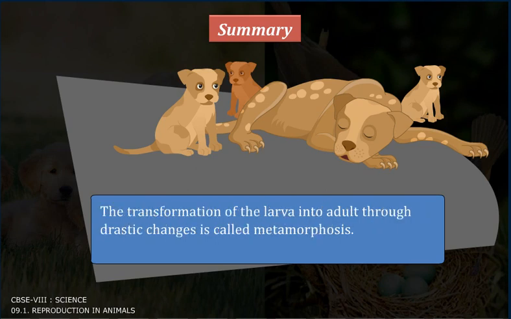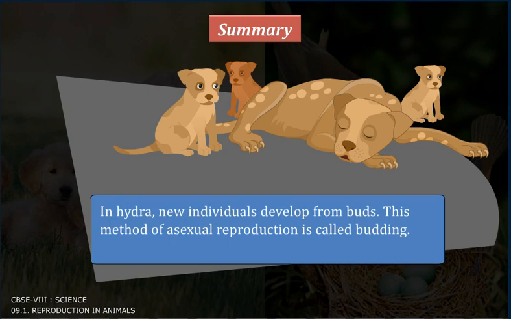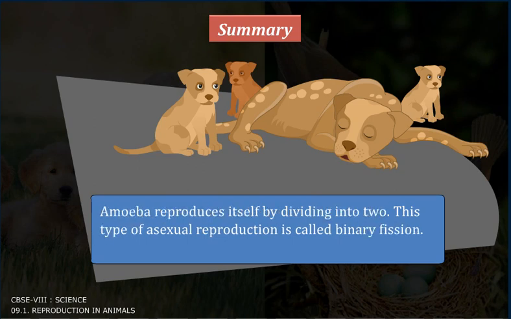The transformation of the larva into adult through drastic changes is called metamorphosis. The type of reproduction in which only a single parent is involved is called asexual reproduction. In hydra, new individuals develop from the buds. This method of asexual reproduction is called budding. Amoeba reproduces itself by dividing into two. This type of asexual reproduction is called binary fission.